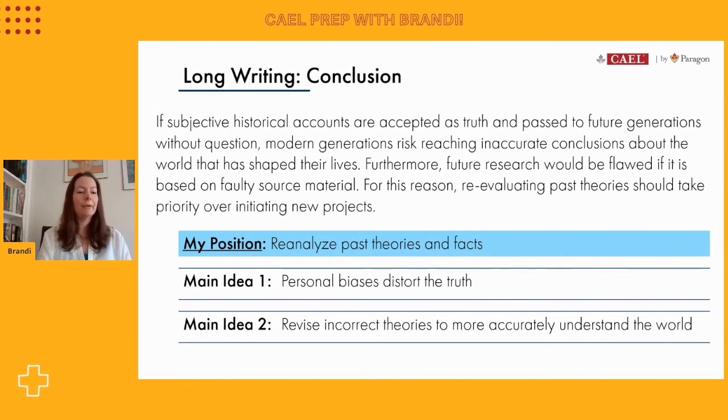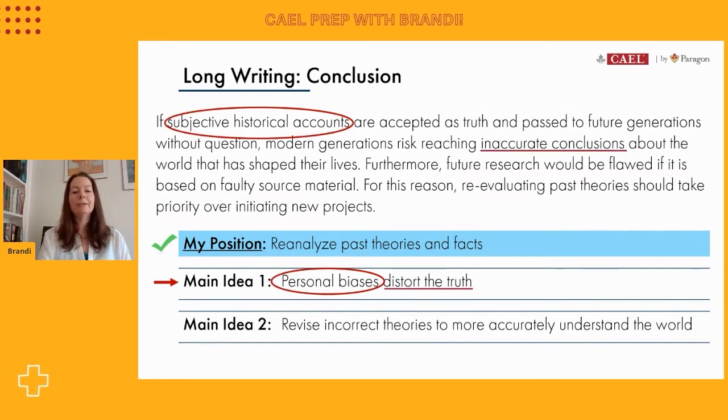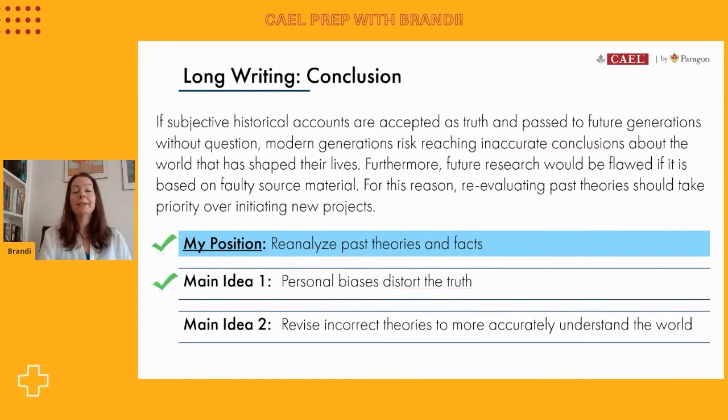So again, you can see our outline here at the bottom of your screen. So the position we restated right here in the end. All right, we chose to finish the essay by restating the position itself. The first main idea, talking about personal biases distorting the truth, we use the language subjective historical accounts. And we've also changed up the language here, so inaccurate conclusions. So you can see how the ideas are the same, but the language is different. And again, that's what we want to make sure we're doing. So we've summarized our first main idea in this paragraph.